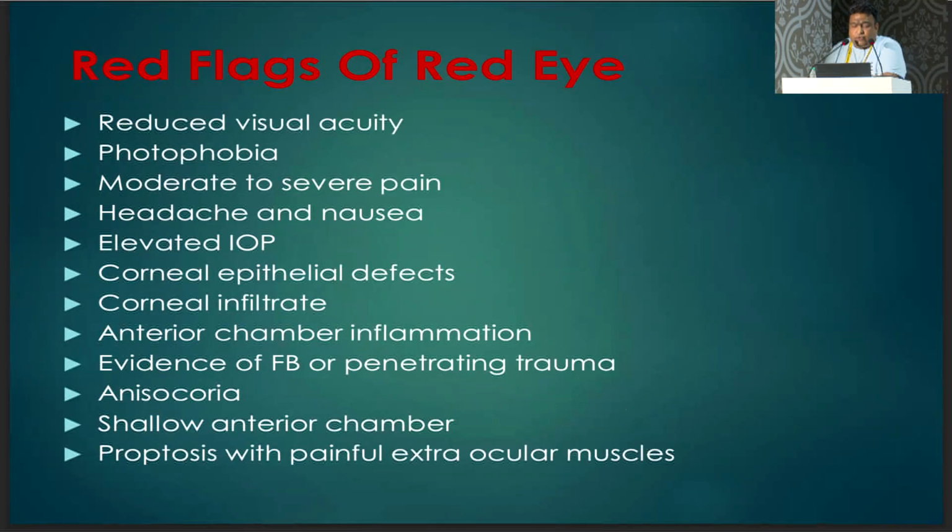So there are some red flags of acute red eye. When we examine or encounter a patient in OPD with acute red eye, these signs you should always look for. Keep in mind: reduced visual acuity, photophobia, moderate to severe pain, headache and nausea, elevated IOP, corneal epithelial defects, corneal infiltrates, anterior chamber inflammation, evidence of foreign body or penetrating trauma to the eye, anisocoria, that is different size of both the pupils, shallow anterior chamber, or proptosis with painful extraocular muscles.